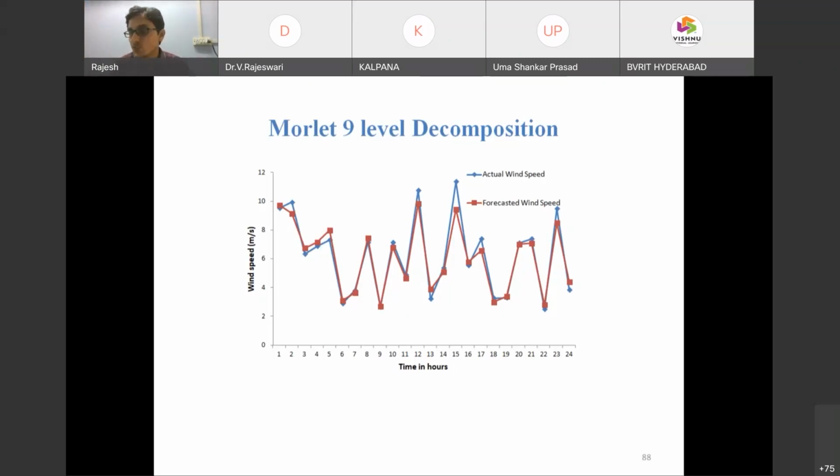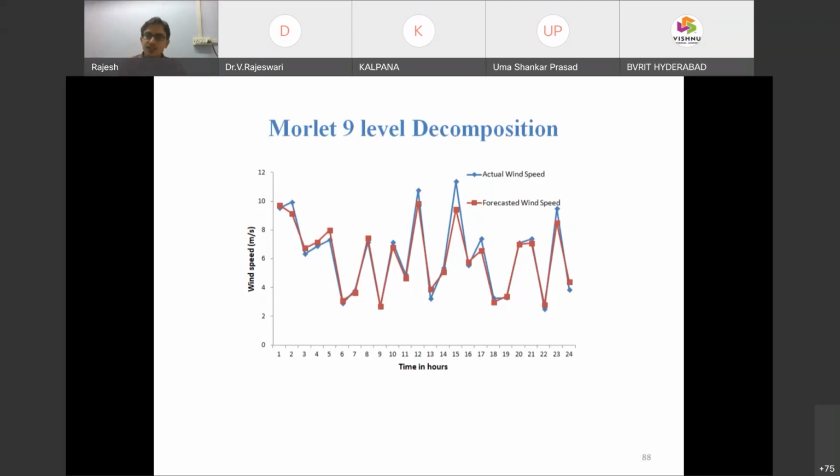As I mentioned, BPNN is a supervised learning. The output is already fixed, the target is already fixed. Just a simple example: during war times, missiles have to hit a target. If they are unable to achieve the target, they have to adjust, maybe the length and everything. Finally they have to hit the target.